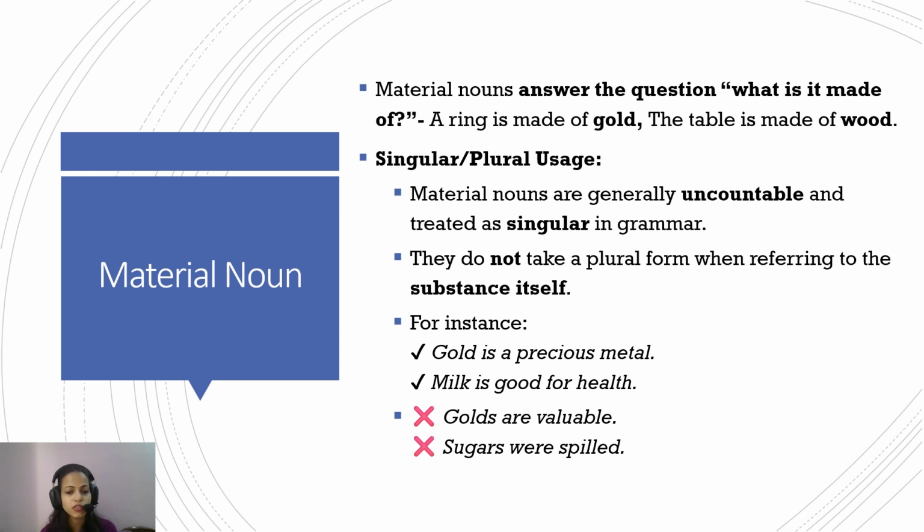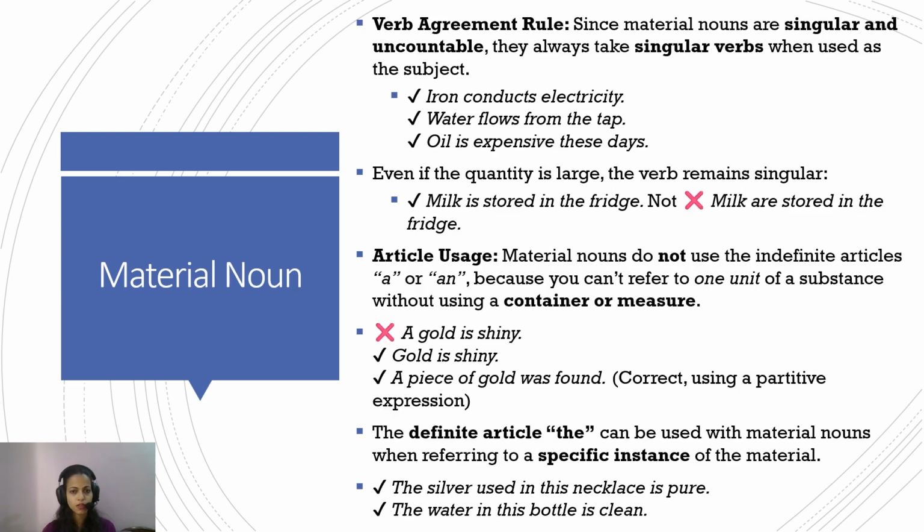Milk is good for health. So we don't say golds are valuable. We say gold is valuable. We say sugar was spilled. We don't say sugars were spilled. Okay. These material nouns are treated as singular and hence followed by a singular verb.